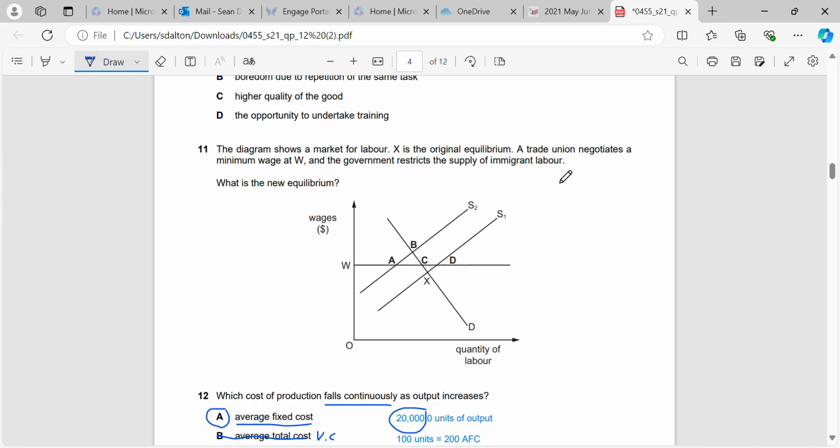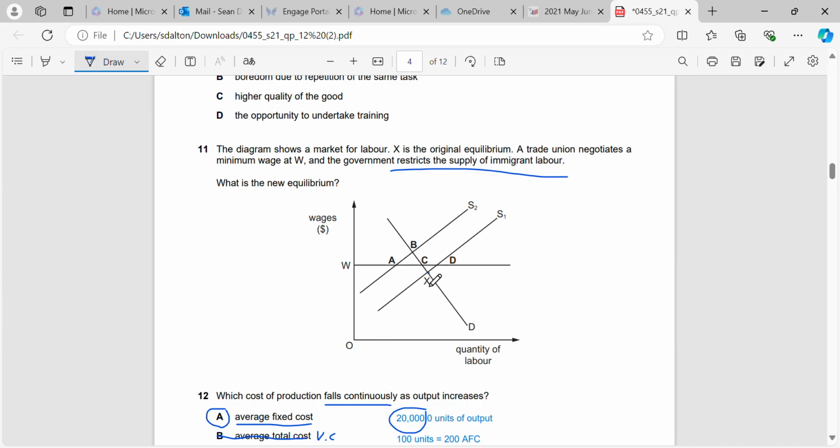Okay, question 11. The diagram shows a market for labour. X is the original equilibrium. A trade union negotiates a minimum wage at W, and the government restricts the supply of immigrant labour. What is the new equilibrium? Okay, this is quite a unique question. I think it's a very good question actually. It looks difficult, but it's actually not that difficult, right?